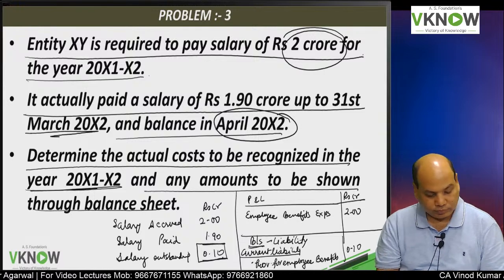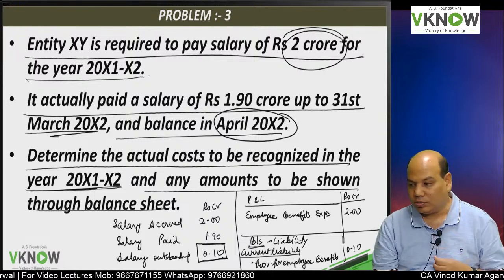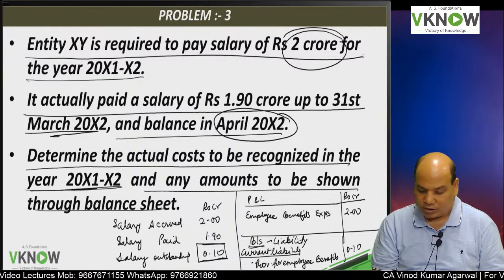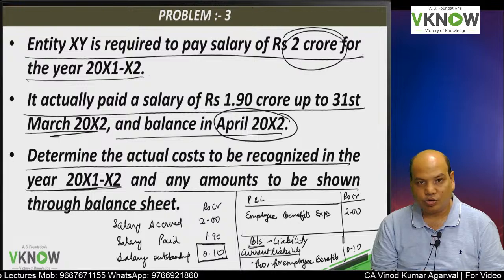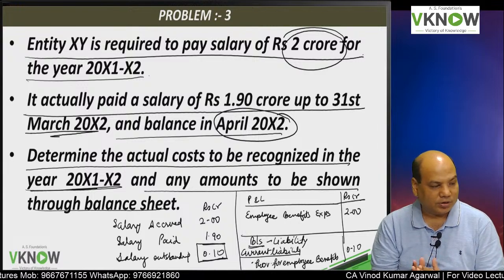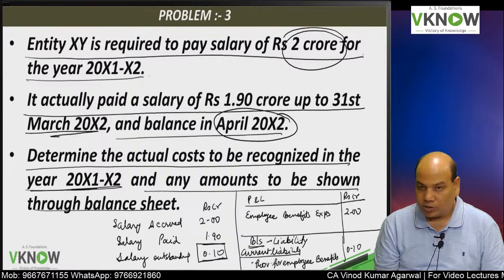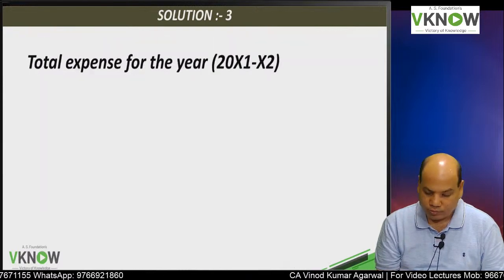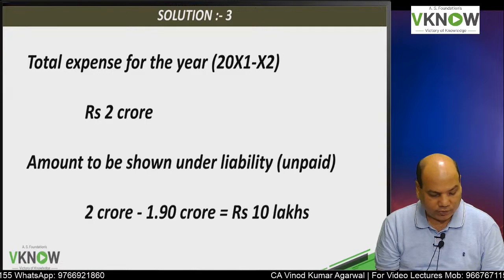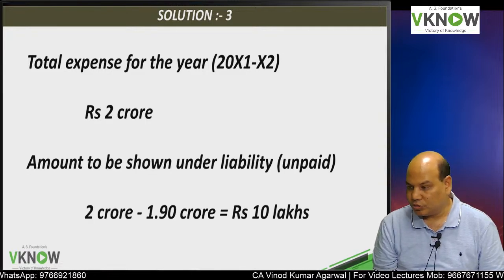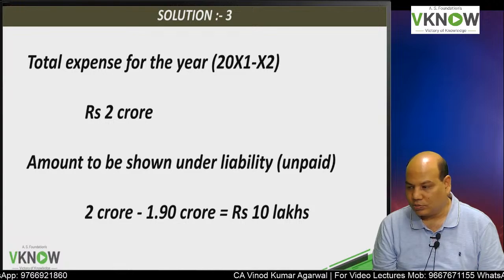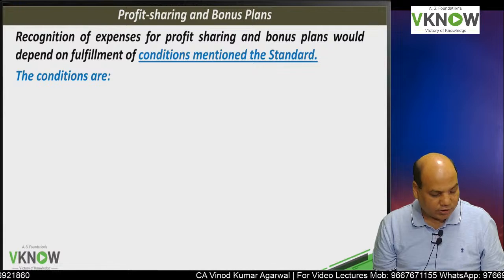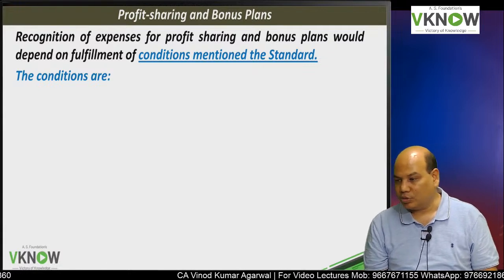Is it right? Check the answer in your book. Is it the same thing? Salary outstanding to be shown in the balance sheet 0.10 and employee benefit expense to be shown in P&L account as 2 crore. So your institute has given this answer, which is quite simple. Total expense 2 crore, amount to be shown in liability 10 lakhs.